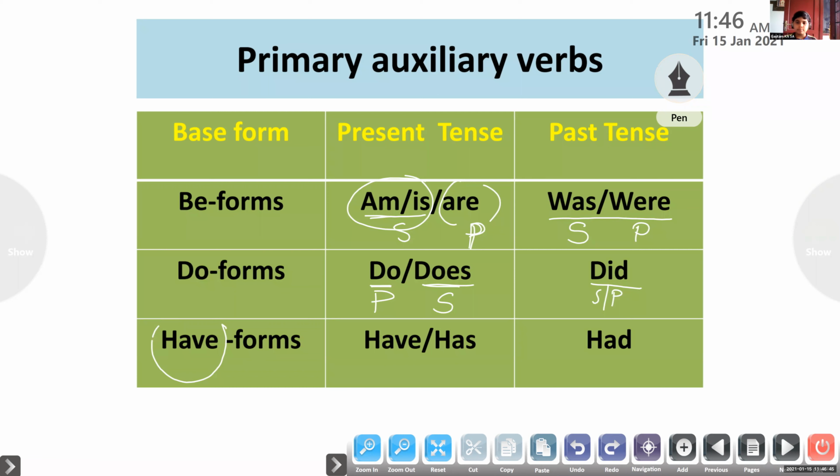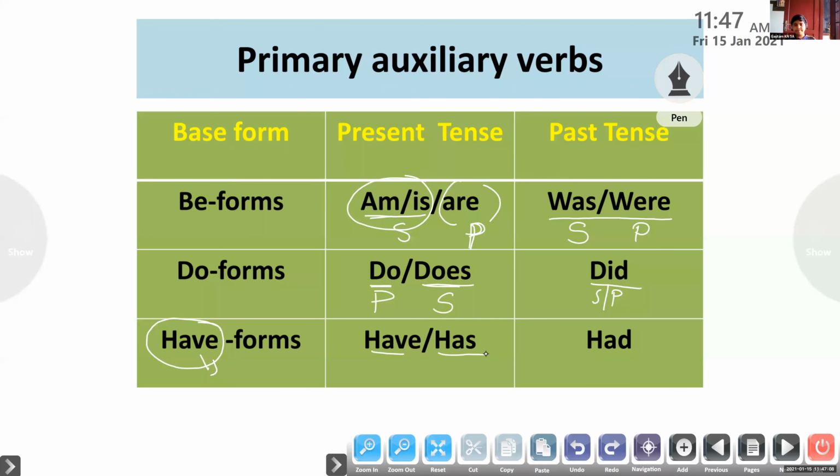Look at the third one, have forms. Remember, have is the base form of all the have forms. Have, has, had are the three have forms used in English auxiliary verbs. As I have told you, have is the base form. Have and has are the present form.